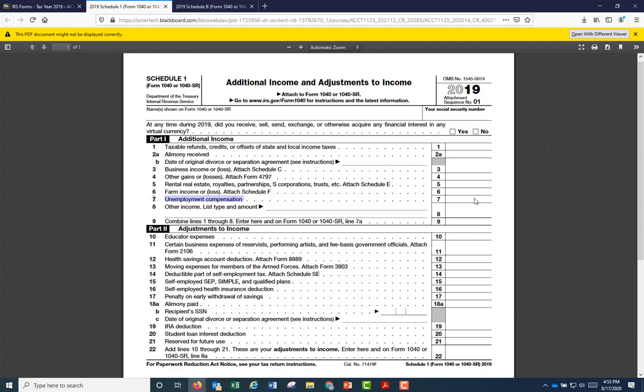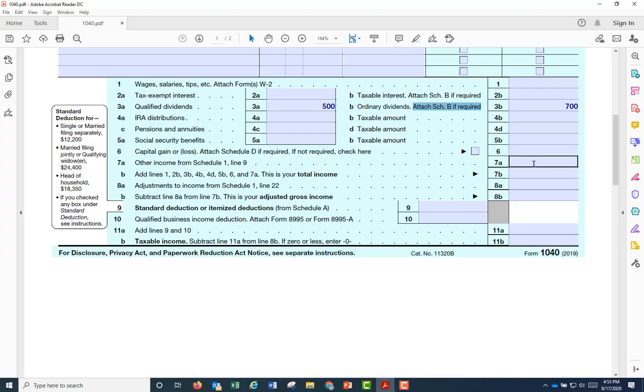All of the additional income gets summed and total up, reported in line 9. Line 9, as indicated here. Enter the amount on here and on Form 1040, line 7A. So the balance from line 9 gets carried over to line 7A. 7A is right here. Unemployment compensation, $10,000.